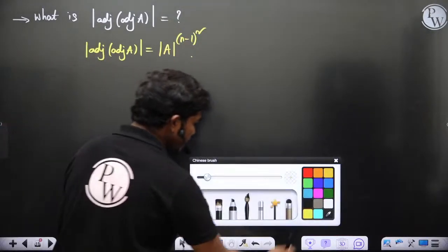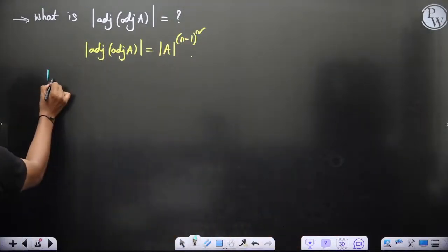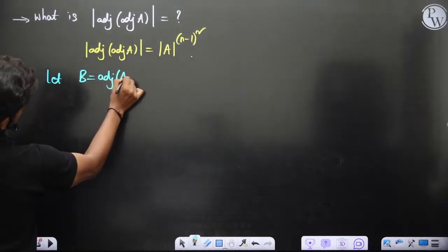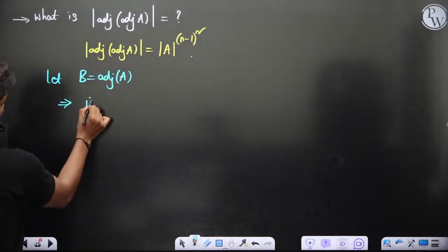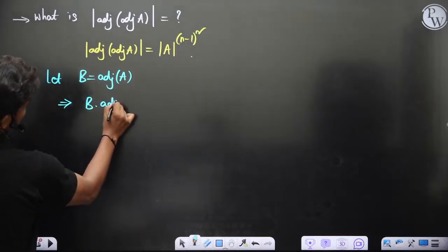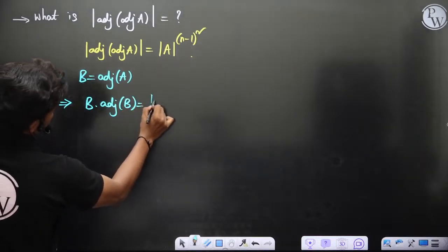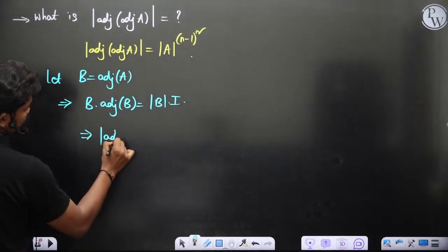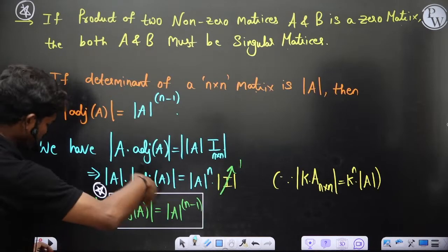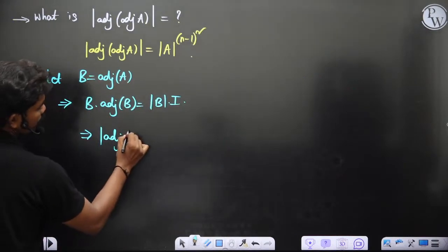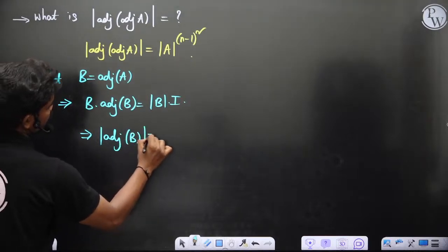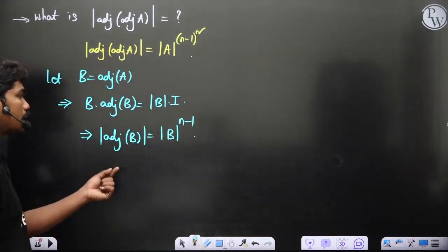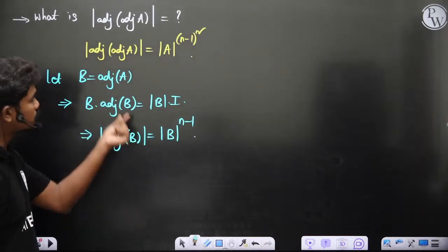It's very simple. Look, let B be equal to adjoint A, for example. If B is adjoint A, then ultimately we have B into adjoint B equal to det B into I. This gives you det of adjoint B, like what we have done previously. If you do the same for the B matrix, now we have det of adjoint B is equal to det B whole power n minus 1. This is what you'll get. But what is B actually? Adjoint A, correct? That's what we have taken.